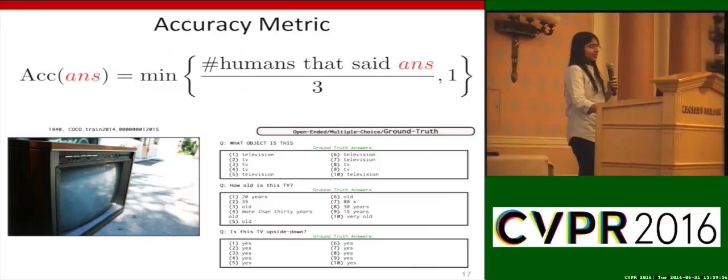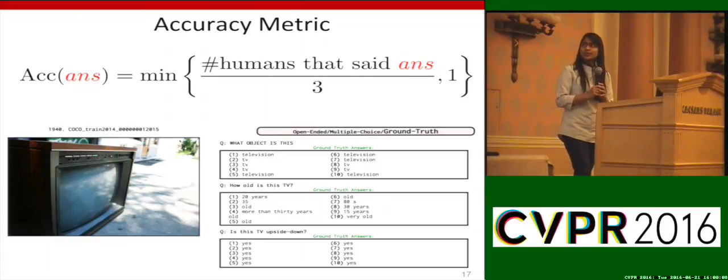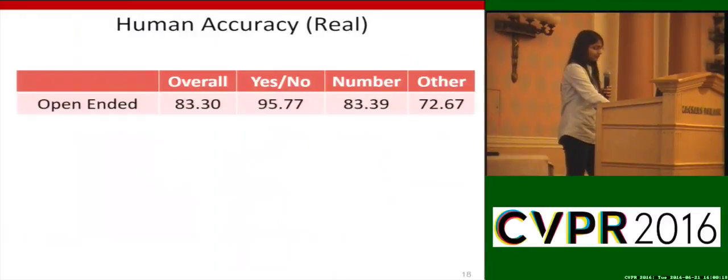But if it matches with either 1 or 2 ground truth answers, there is a partial scoring mechanism. The reason behind doing this is, as you can see in the current example, the question is what object is this, and some people say television, some people say TV. So if at least 3 people said TV, the machine generated answer should get points for that.